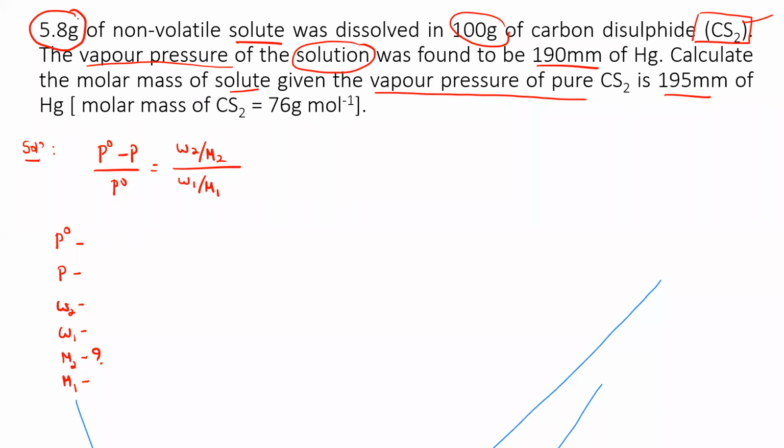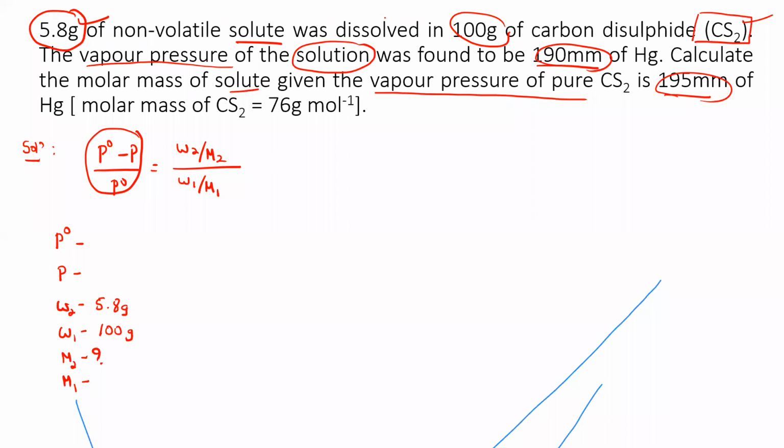We'll just try to write the terms given here, these terms that are marked already, in front of these terms. Let me write: 5.8 grams of a non-volatile solute means this is the weight of the solute, W2. 5.8 grams was then dissolved in 100 grams of solvent, so the solvent mass is 100 grams. The vapor pressure of the solution was found to be, this term, vapor pressure of the solution, is P.